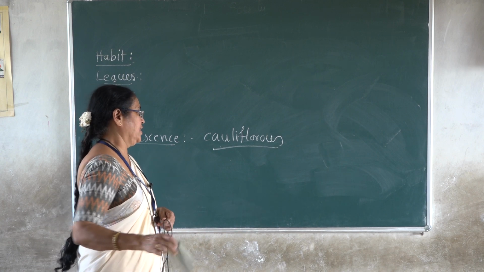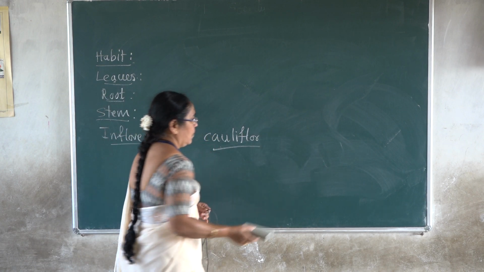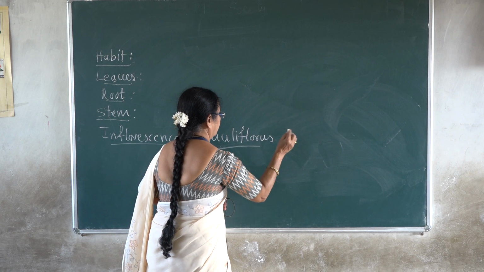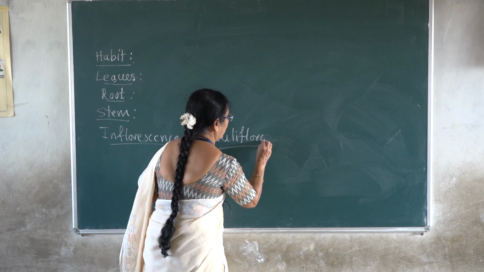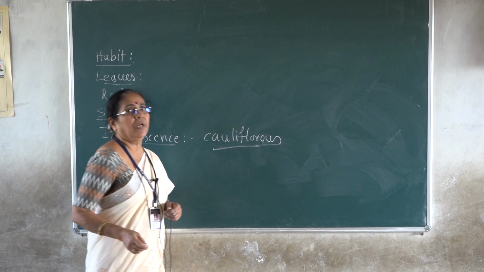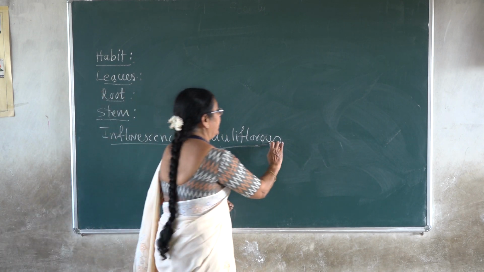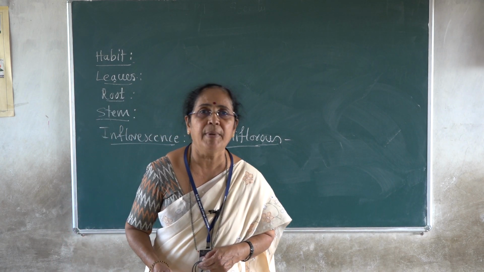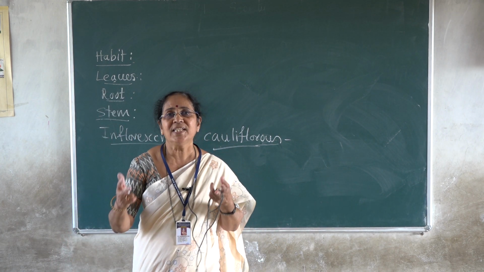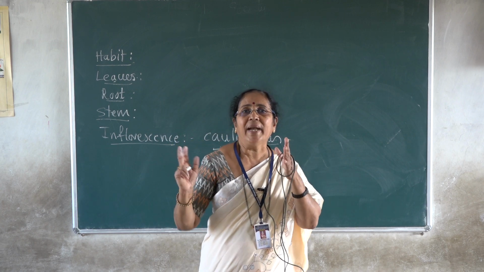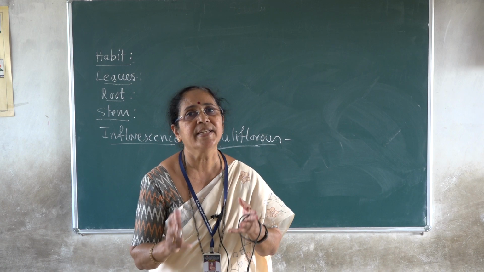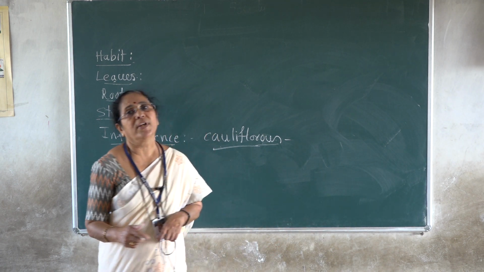Cauliflorous. Cauliflorous meaning is, if the flowers are directly born on the stem, it is to be described as cauliflorous in nature. For example, cocoa plant. You might have seen the cocoa fruits are directly produced on the stem. So in that case, it is to be called as the cauliflorous nature of the flower.